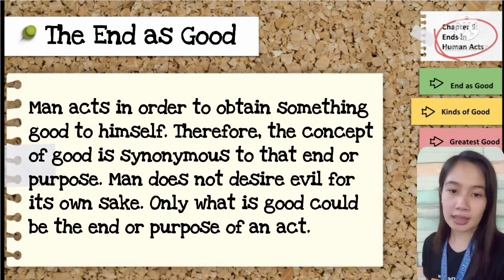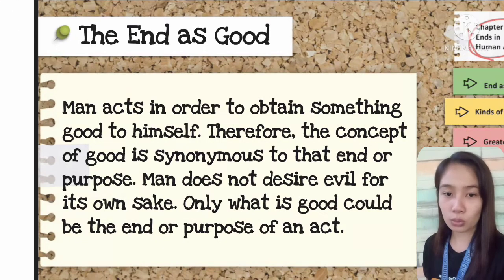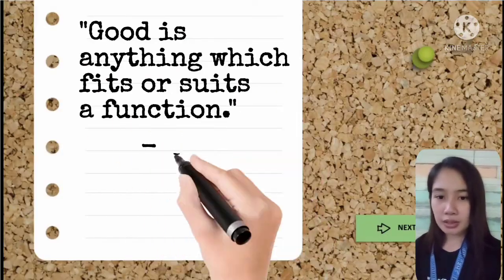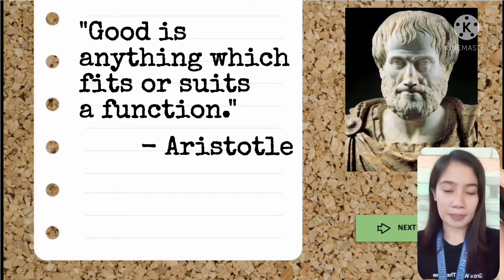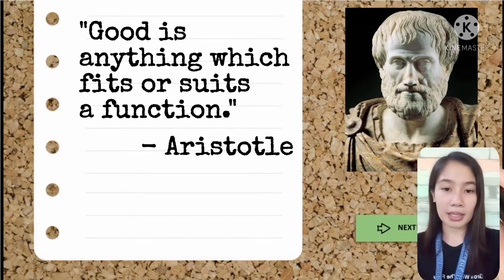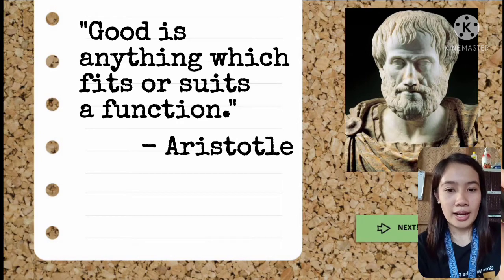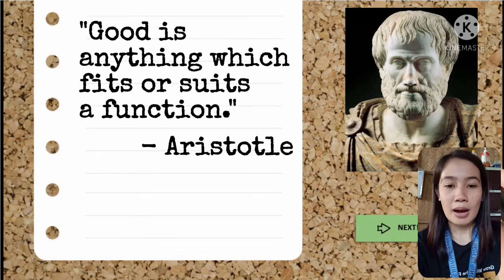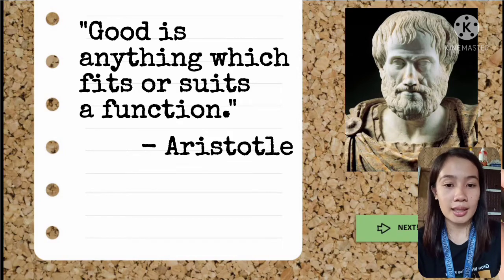Okay, so tandaan natin that every end is perceived to be good dahil wala namang tao ang pumipili ng mga bagay na sa tingin niya ay walang magandang maidudulot sa kanya. Aristotle defines good as anything which fits or suits a function. Halimbawa sa pagkain, ang purpose ng pagkain ay hindi lang para mabusog tayo, kundi para na rin mabigyan ng nutrisyon ang ating mga katawan. Isa pa sa halimbawa nito ay ang ating mga kasuotan. So, halimbawa, sa jacket. Bakit ba tayo nagja-jacket? Minsan kasi maginaw. So, ang function ng jacket is bigyan tayo ng comfort and warmth.